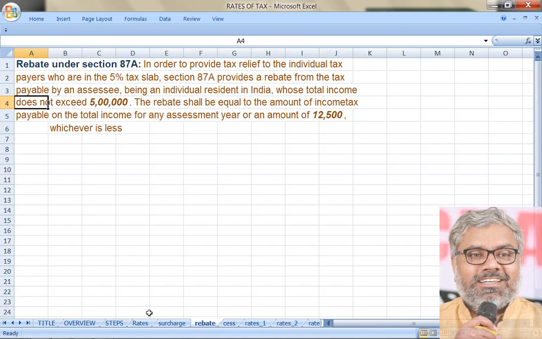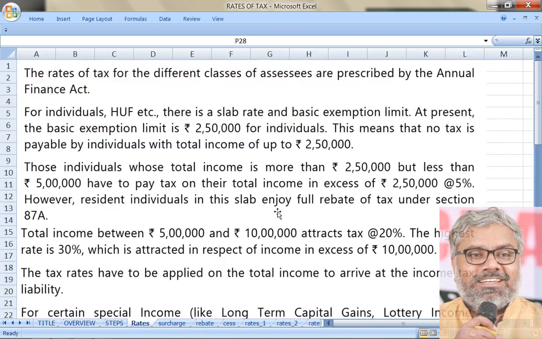In addition to that, you need to remember section 87A, rebate applicable only for resident individuals and those who have income not exceeding 5 lakhs. That is applicable for those people. If it is applicable, then such rebate can be given to the SSE, and whenever rebate is given, the tax liability will be nil only. Naturally, when rebate is there, tax liability is nil only, no other option. That is how rebate will be there.